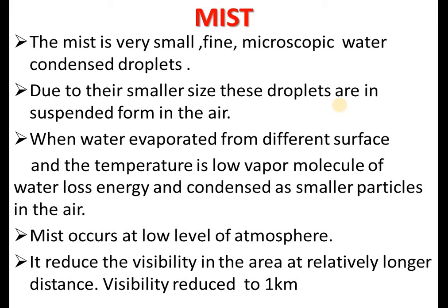Mist occurs at a low level of the atmosphere. It reduces the visibility in the area at a relatively longer distance. Visibility is reduced to 1 kilometer.